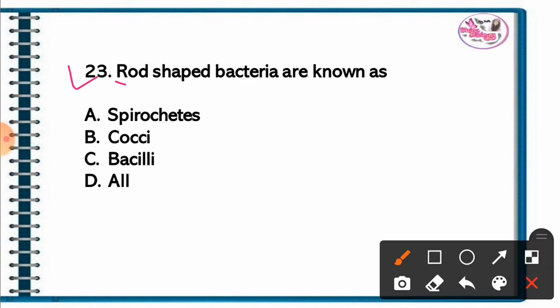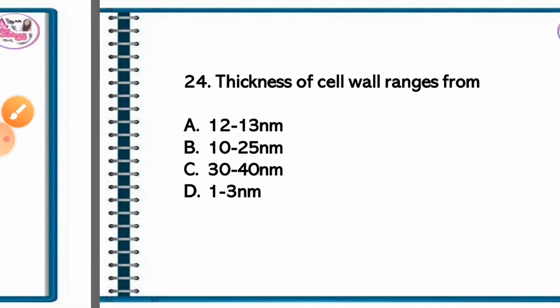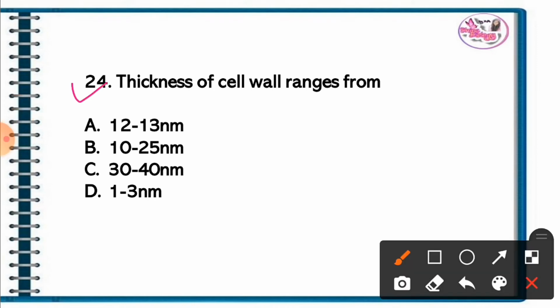Question 23. Rod-shaped bacteria are known as. The correct answer is option C. They are known as bacilli. Question 24. Thickness of the cell wall ranges from. The correct answer is option B. 10 to 25 nanometers.